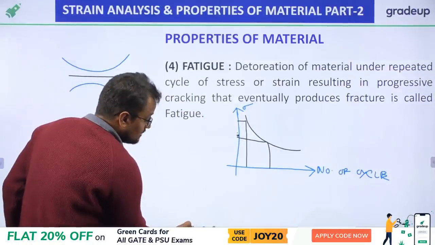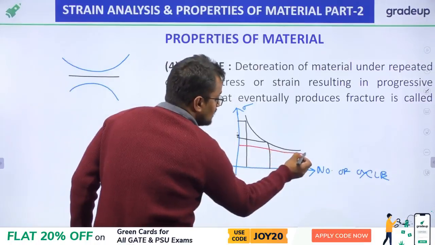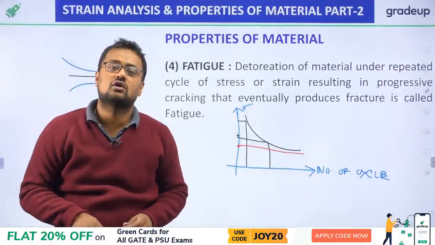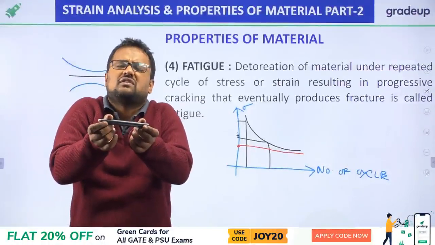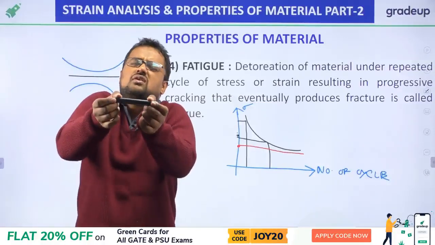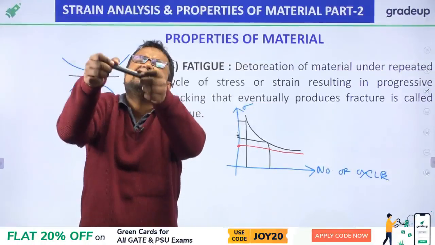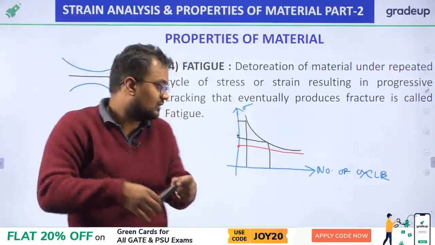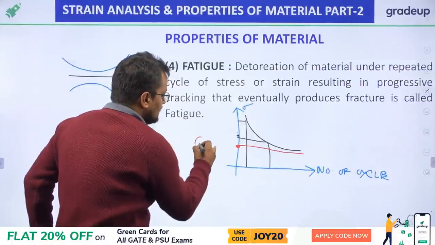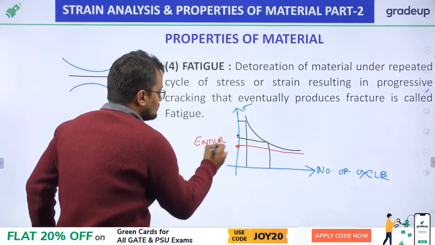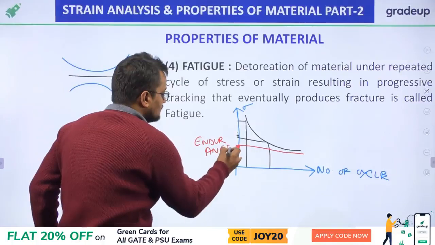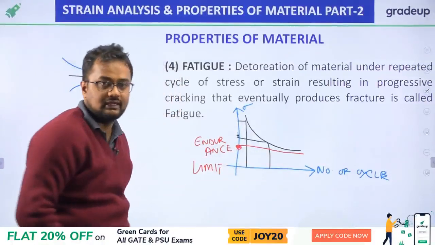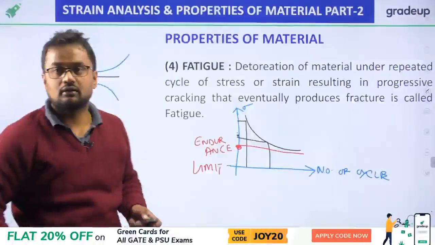And my friends, there will be a limit beyond which an infinite number of cycles will not cause failure. If on this marker I apply a very small force, again and again, then an infinite number of cycles will not cause failure. That limit is called the endurance limit. So below the endurance limit there will be no failure. Okay.